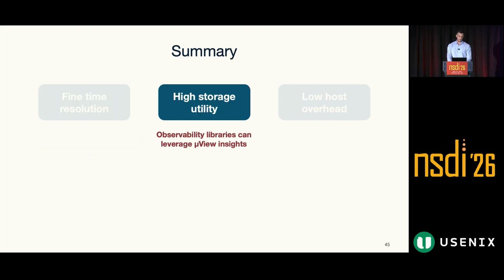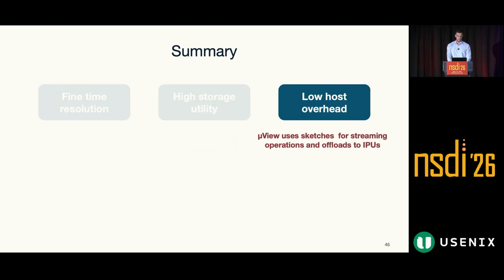Second, we highlighted the need for high storage utility, and MicroView ensures this by providing actionable insights to the observability library. Finally, we mentioned the requirement for low host overhead, and MicroView addresses this by using caches for streaming operations, and those caches get offloaded to the IPU to further lower the overheads.